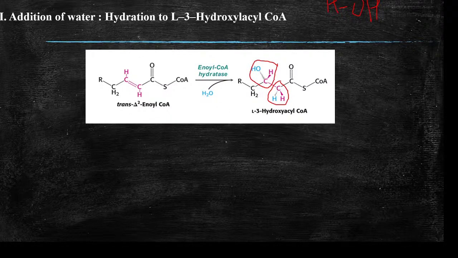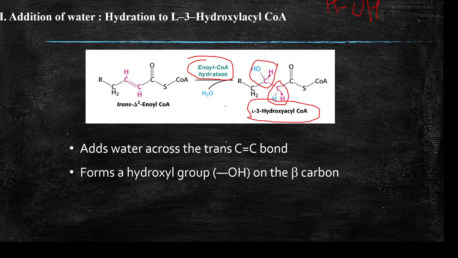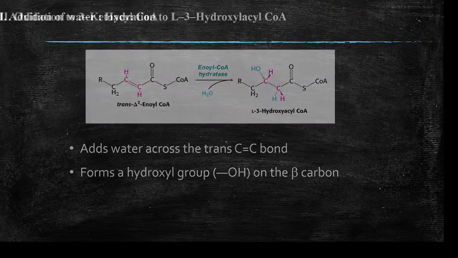So the first step is an elimination reaction. The second step is an addition reaction. So here L-3-hydroxyacyl CoA is formed. L denotes stereochemistry. The enzyme required is enoyl CoA hydratase. It adds water across the carbon-carbon double bond and forms a hydroxyl group on the beta carbon.